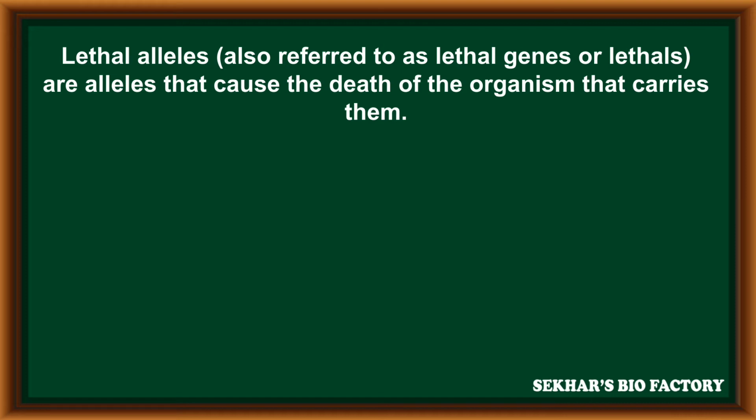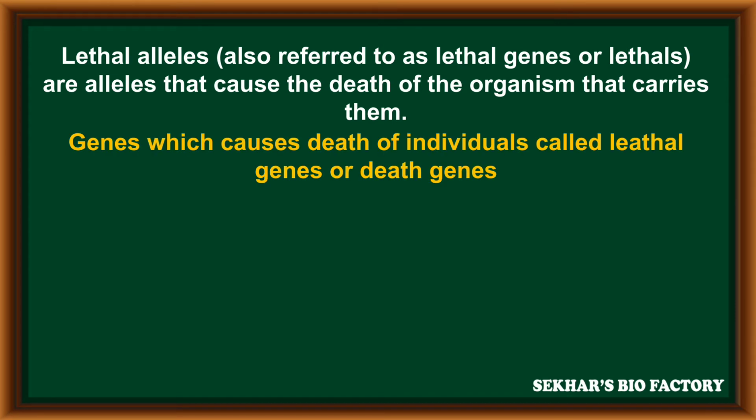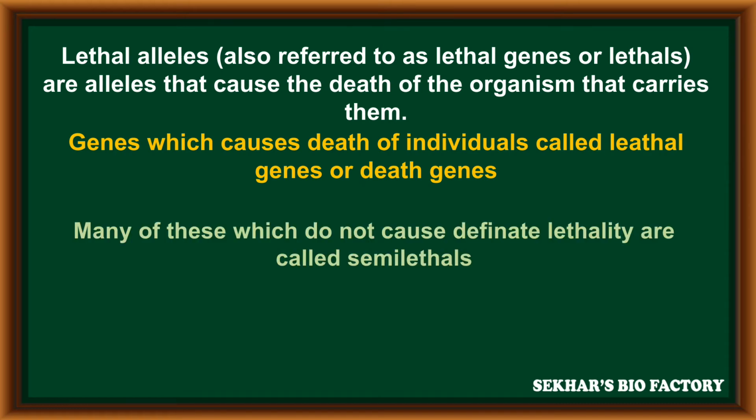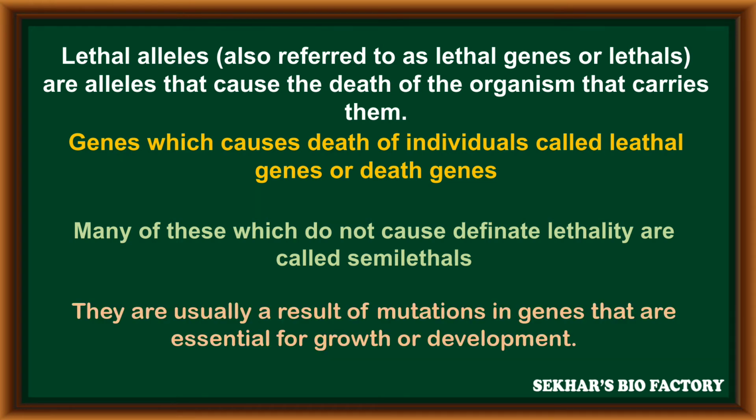Such genes are called lethal genes and their alleles are called lethal alleles. Genes which cause death of an individual are called lethal genes or death genes. Many of these do not cause a definite lethality at this time; such a condition is called semi-lethal. They are usually the result of mutation in genes that are essential for growth or development of the organism.